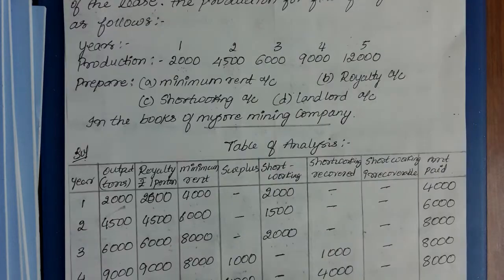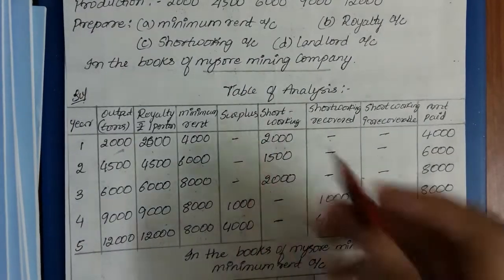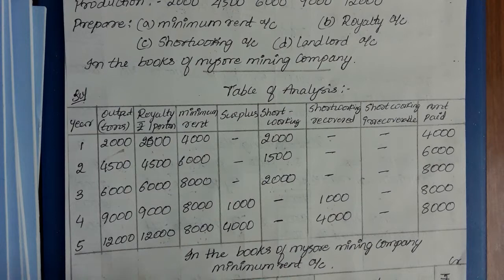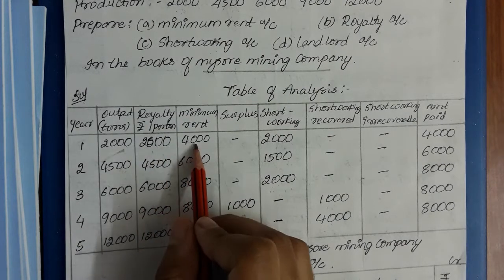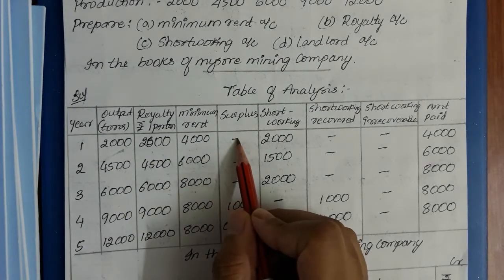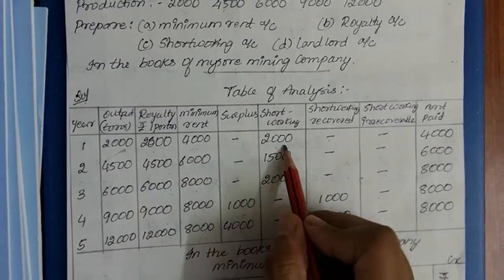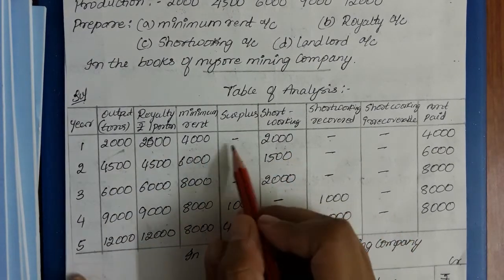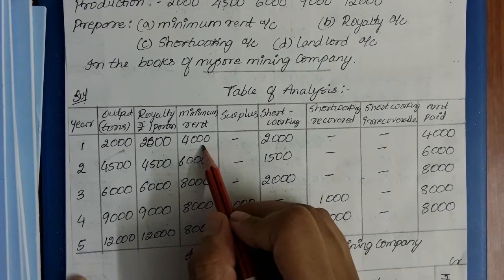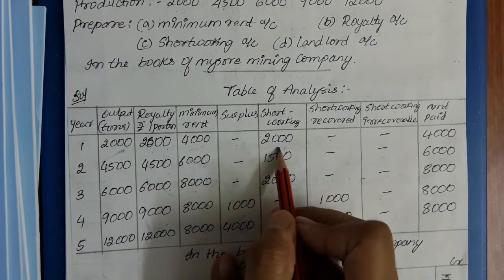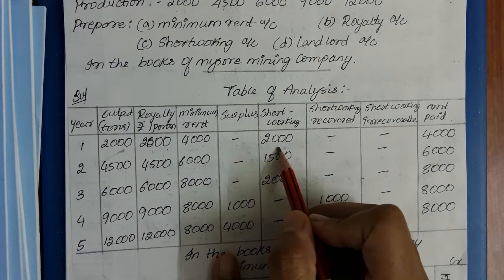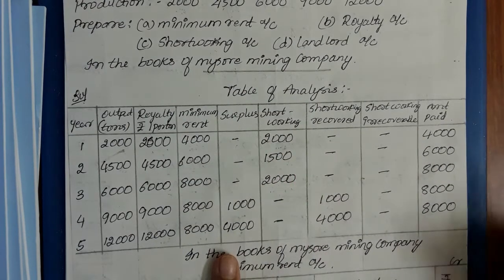Next, we need to write the surplus. So how is the surplus calculated? When royalty is more than minimum rent, it will be a surplus. When royalty is less than minimum rent, it will be a short working. So in the first case, minimum rent is more and royalty is less. So the lessee is incurring a short working. So these short workings can be recovered in the lifetime, right?